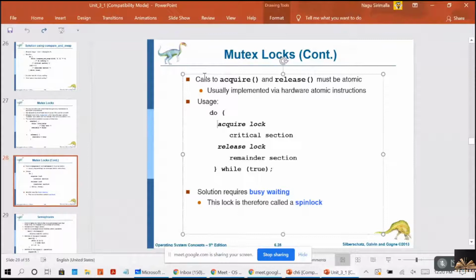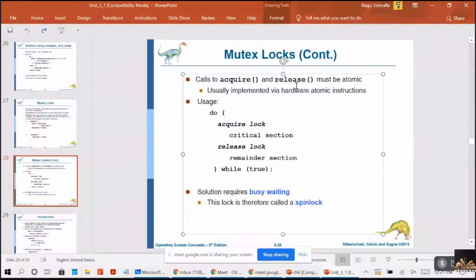Now, remember, the calls to acquire and release must be atomic. That means when one process is executing acquire, no other process is allowed to execute it. When a process is executing release, no other process is allowed to execute that. This atomicity will be implemented via hardware atomic instructions.